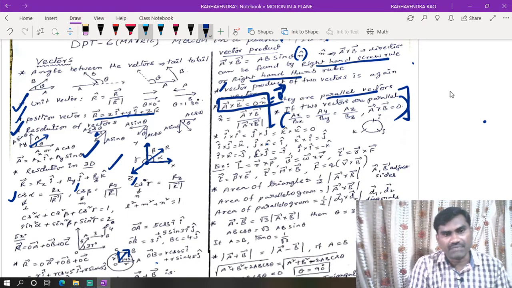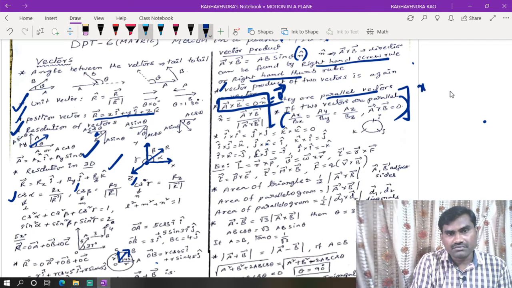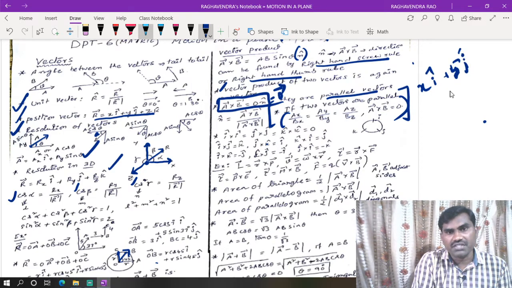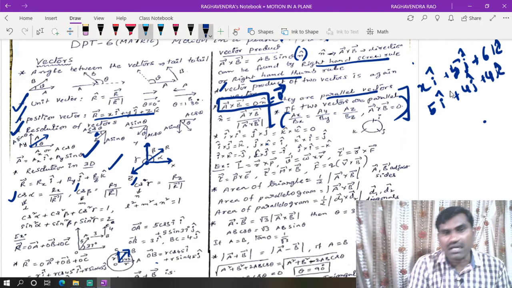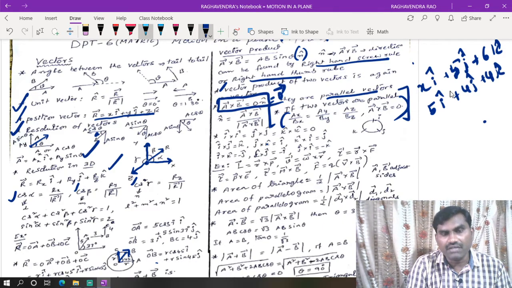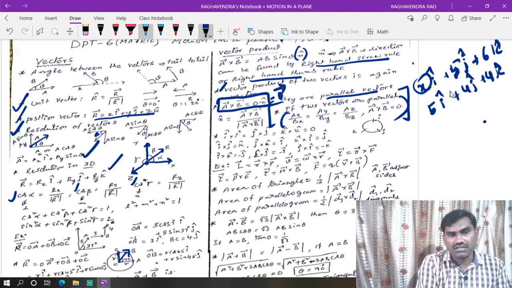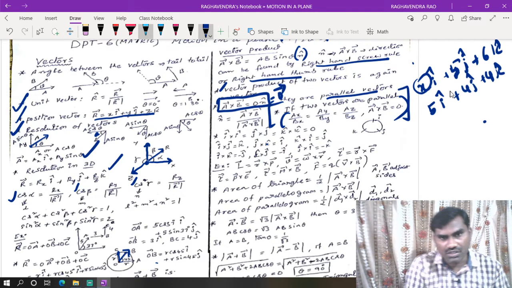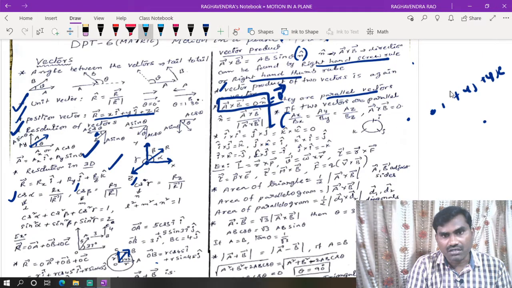Otherwise, sometimes they will give two vectors: x into i cap plus 5 into j cap plus 6 into k cap. This is the vector. Now this other one is 5 into i cap plus 4 into j cap plus 4 into k cap. Now these two vectors are parallel to each other. Then what is the value of x? So by simply comparing, the ratio of components of these two will be constant. So from that we can directly solve this equation without doing the cross product.